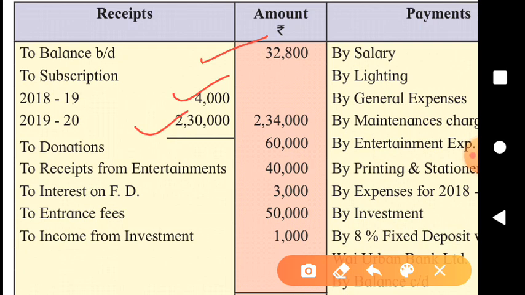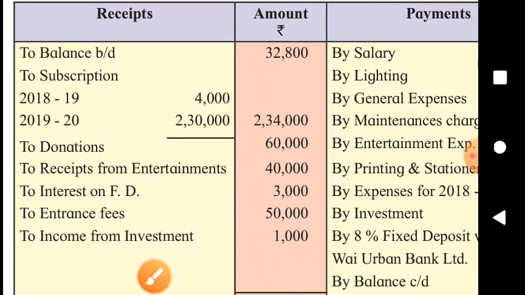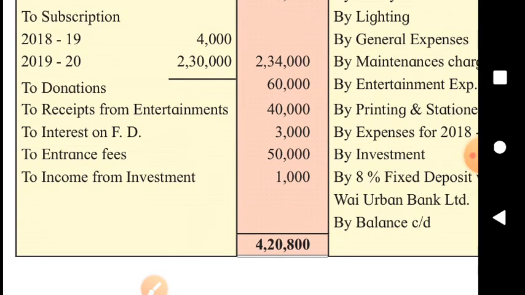2,30,000 current year subscription will be credited to the income and expenditure account in the inner column. Donations, they are to be capitalized, will be shown in the inner column. Then receipts from entertainment, interest on FD will be shown on the income side. Entrance fees is to be capitalized, so it will be shown in the inner column. And income from investment, 1,000.